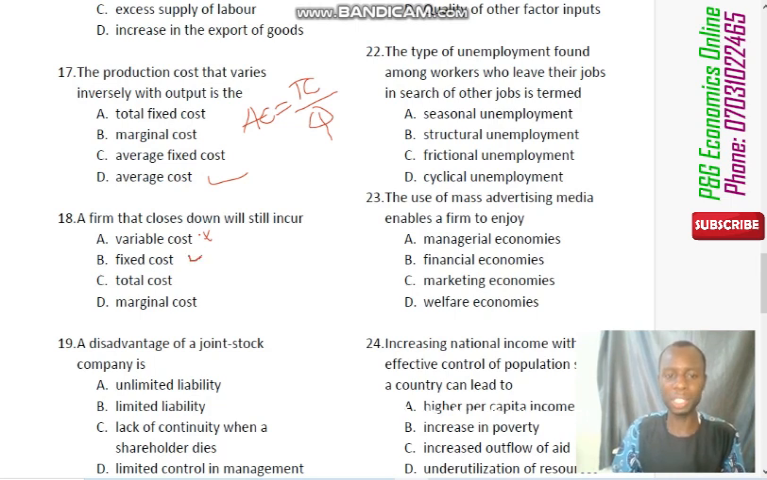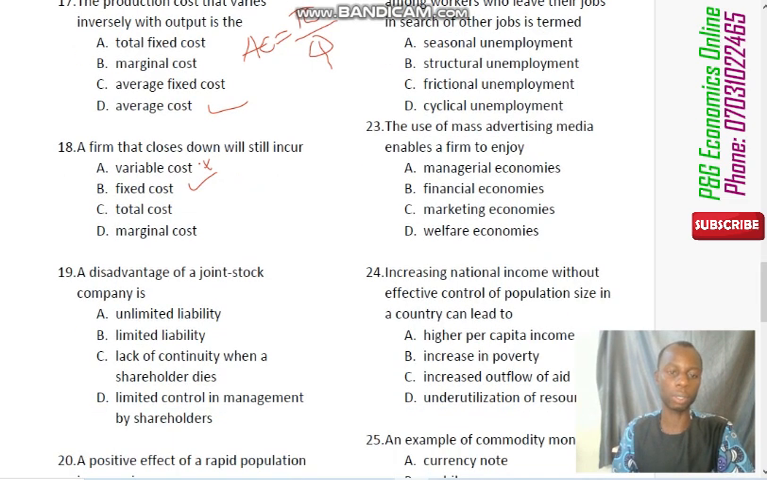However, fixed cost is a cost that is borne even before production is taking place. So even when a firm closes down, remember, it has already spent money in acquiring a lot of things: machineries, buildings, vehicles, and others. So this fixed cost will still be borne even when it is shut down. It cannot be total cost and it cannot be marginal cost. So the answer is fixed cost.